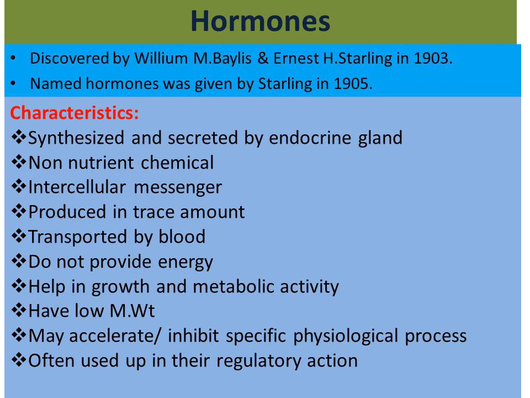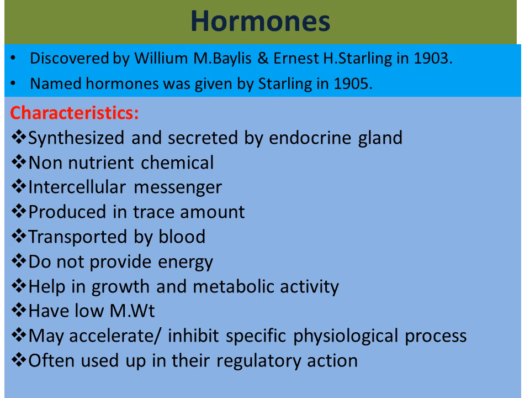These are transported by the blood to their particular organ. Hormones don't provide energy because these are non-nutritional chemicals, but they help in growth because they include growth hormones, and also help in metabolic activity. These are very low molecular weight chemical compounds which may accelerate as well as inhibit specific physiological processes.